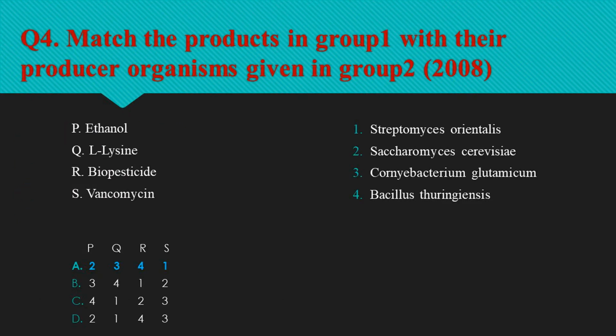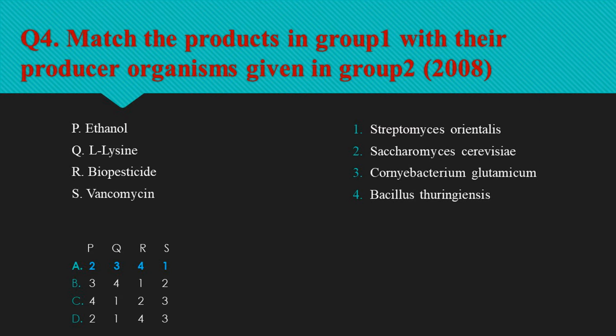Question number 4 is, match the products in group 1 with their producer organisms in group 2. So Saccharomyces cerevisiae is used extensively in batch fermentations to convert sugars to ethanol for the production of beverages and biofuels. Industrially, L-lysine is usually manufactured by a fermentation process using Corynebacterium glutamicum.